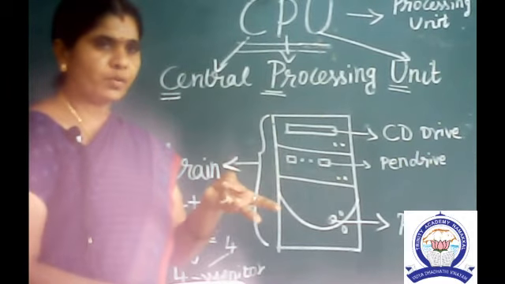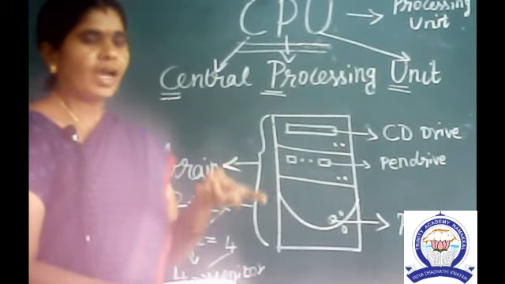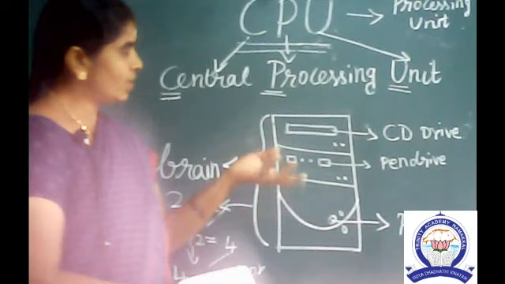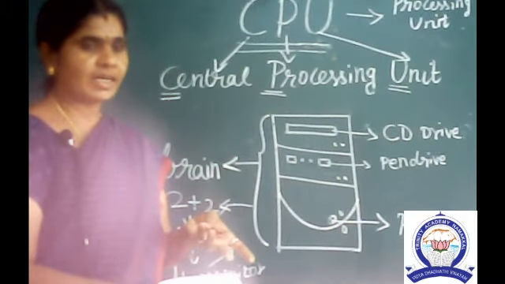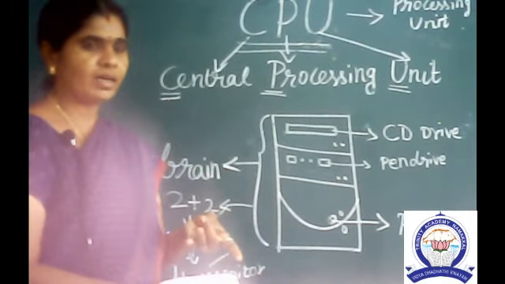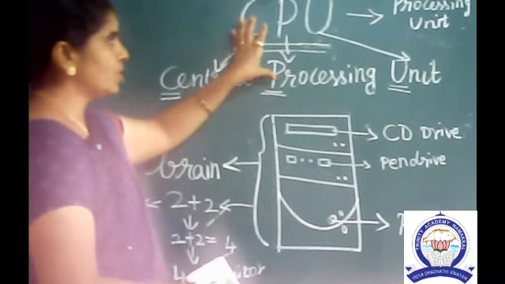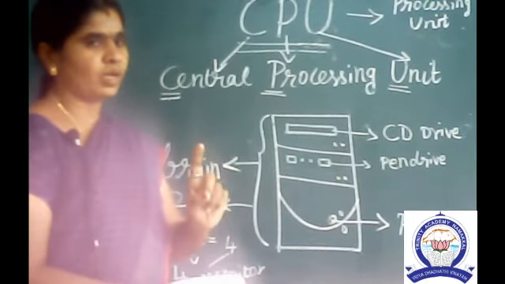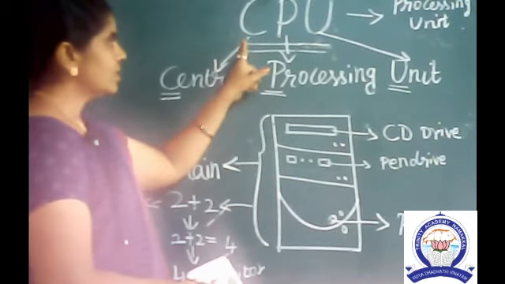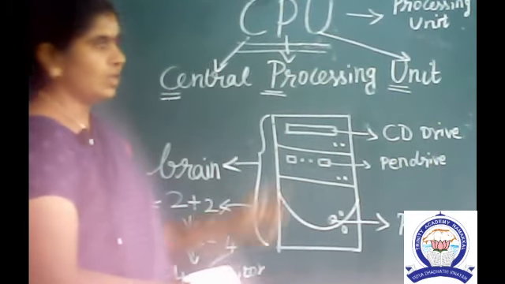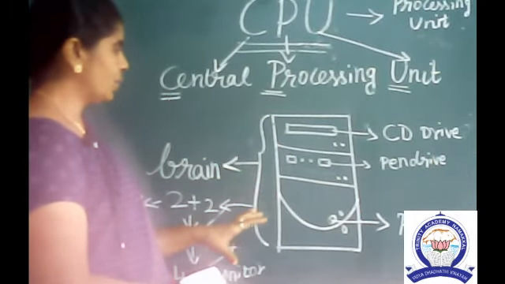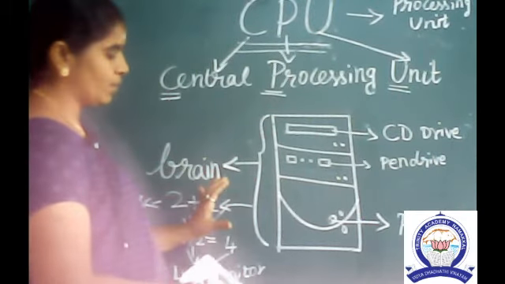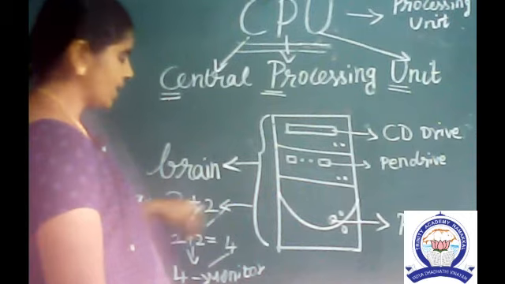More than one input device we saw, keyboard and mouse, and output devices like monitor, printer, plotter, etc. But we have only one processing unit, that is the CPU. CPU controls all parts of the computer. CPU is the brain of the computer.